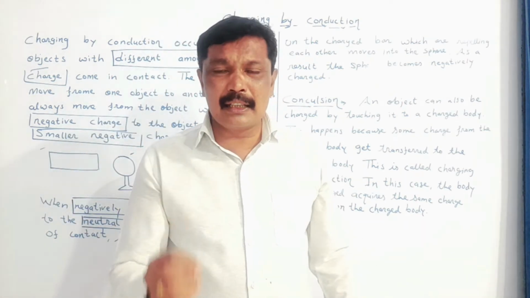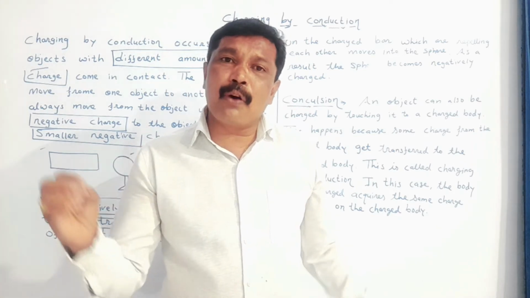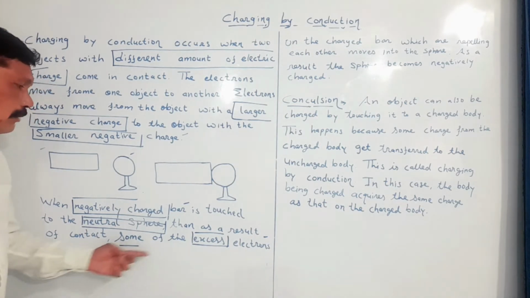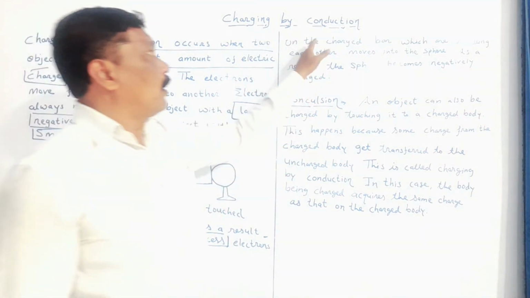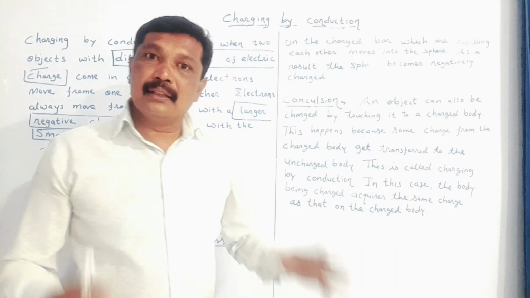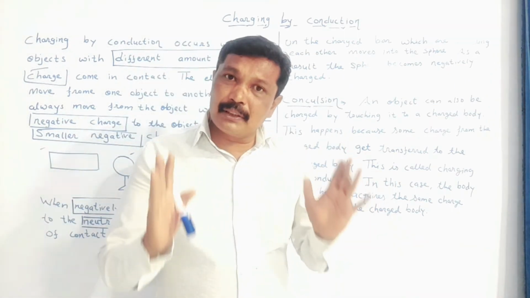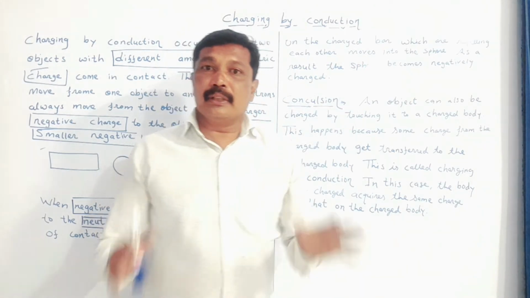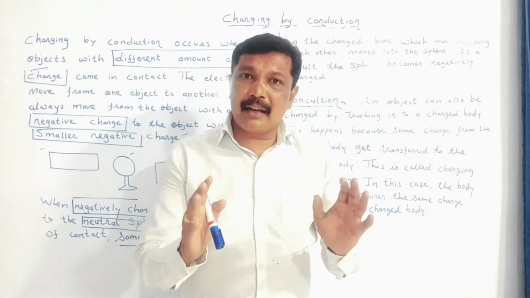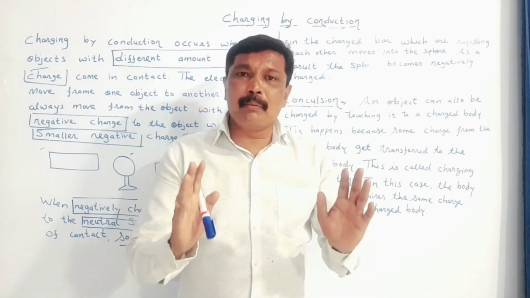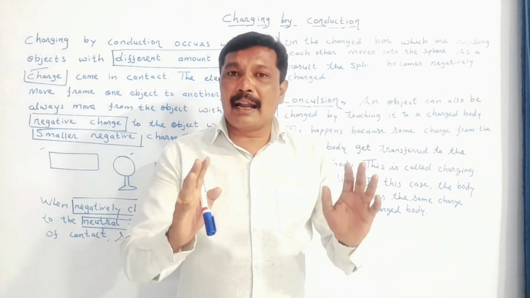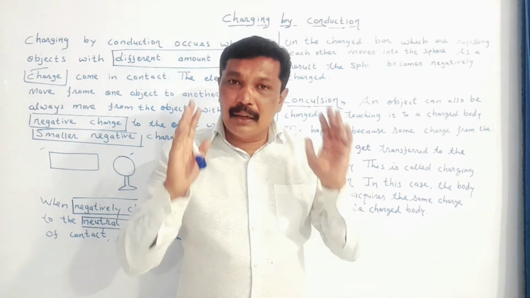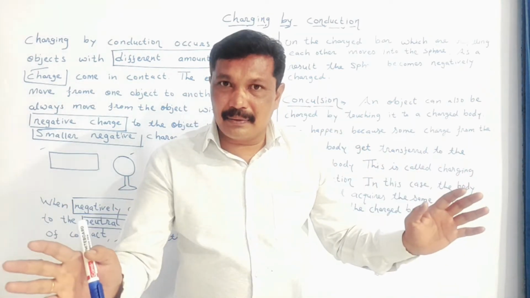So some of the excess electrons present on the charged bar are repelling one another. Inside a charged bar there are more electrons with the same charge, so inside the bar the electrons repel one another.